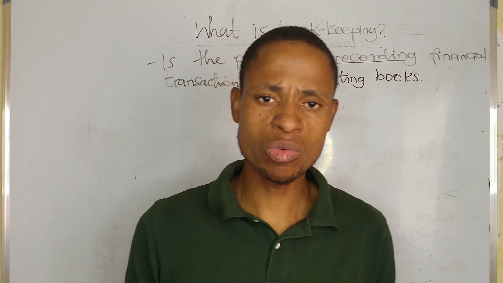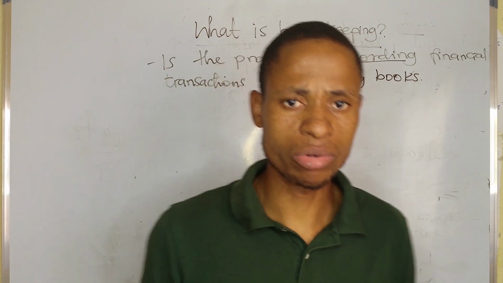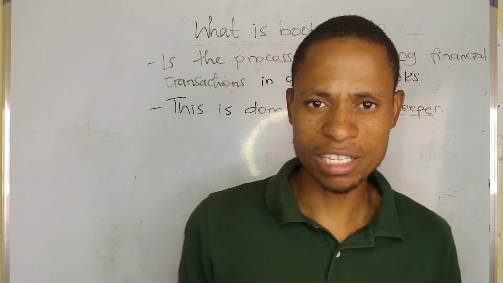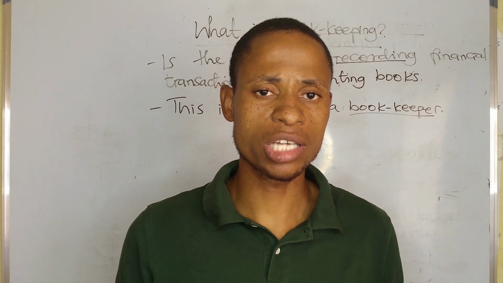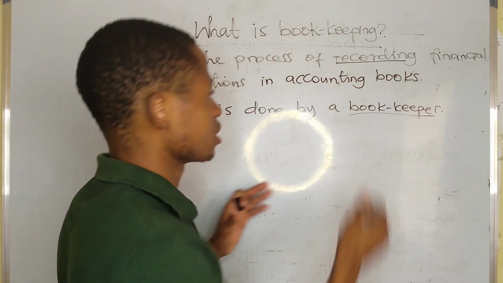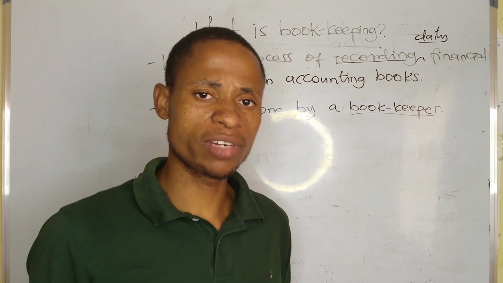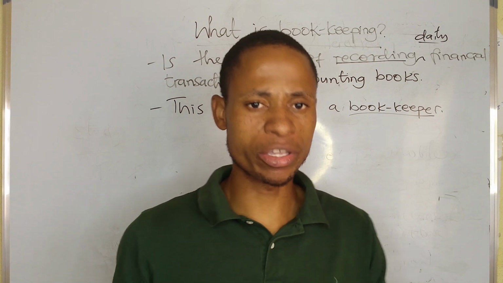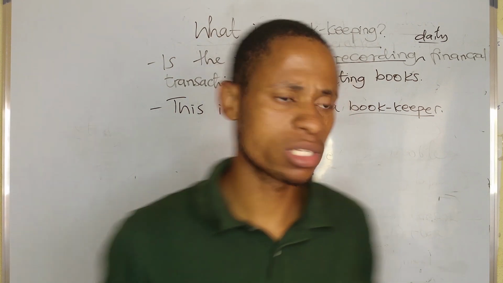The person who is involved in this process of recording these transactions in accounting books is known as a bookkeeper. So a bookkeeper is just a person who is involved in the recording of financial activities or financial transactions in the accounting books. These are daily financial transactions. Every financial activity that the business is doing that involves the exchange of value needs to be recorded in the financial books. And the person involved is a bookkeeper.